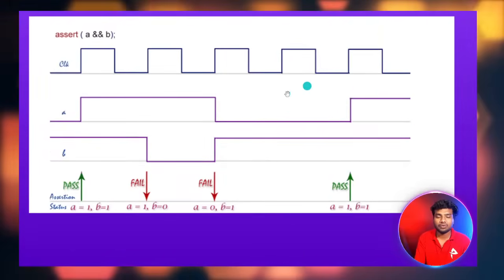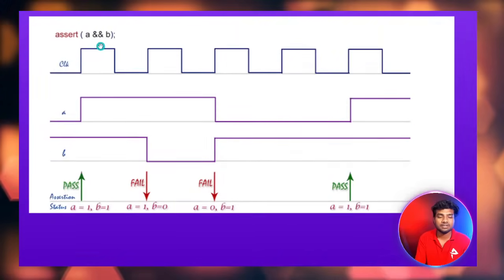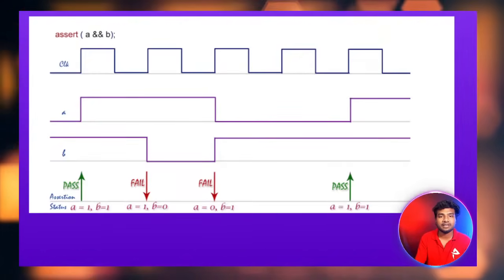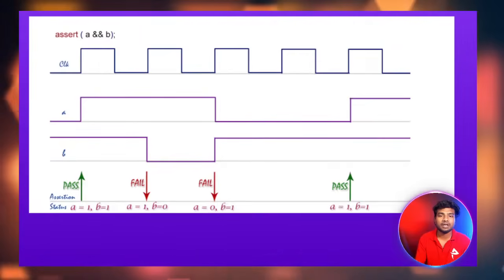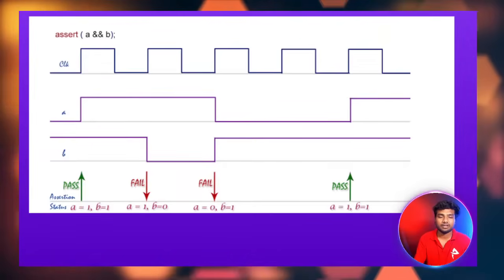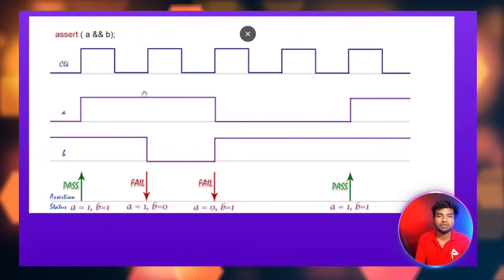So this is how it works. This is our assertion, this is our condition, this is our expression. If it is satisfied, the assertion is passed. If it is not satisfied, the assertion will give an error message or it will fail. Okay, this is how assertion works, and this is how we can use assertions in our design code.